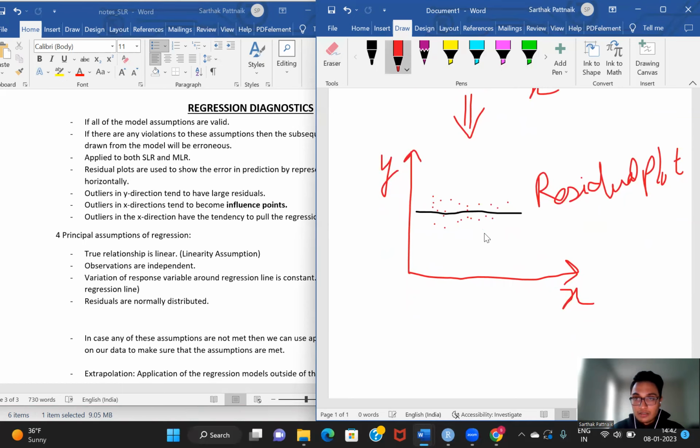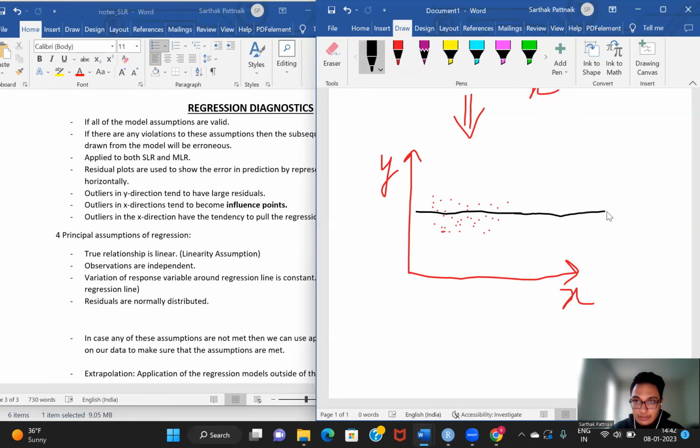So if this is my regular concentration of points for this residual plot, and all the points lie here, I'll remove this and I'll just extend this line. We'll go with more points.